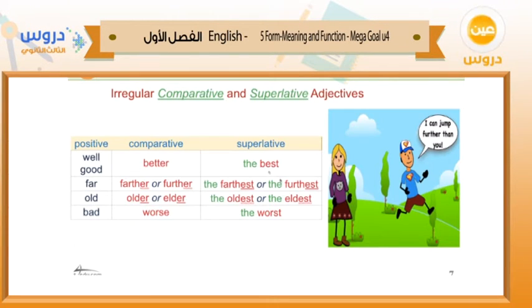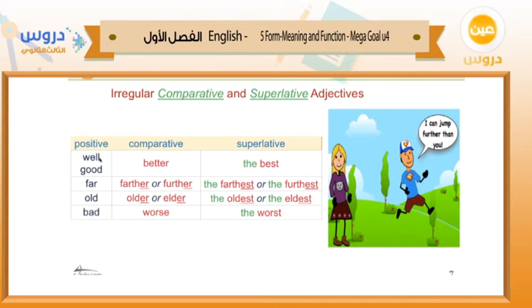What about irregular comparative and superlative adjectives? As you saw in the previous slide, we talked about good, which is better and best. These are irregular. Here we have the positive form, for example, well and good. The comparative is better, and the superlative is the best.